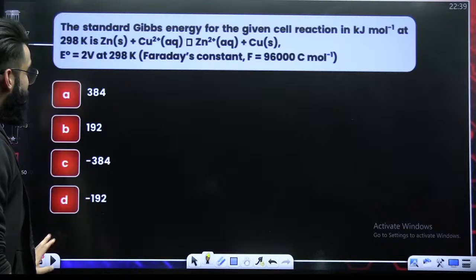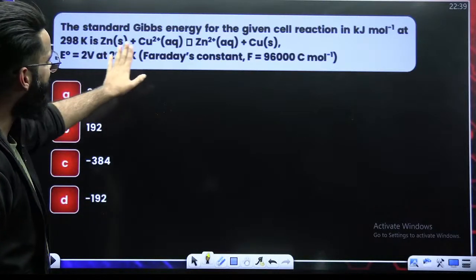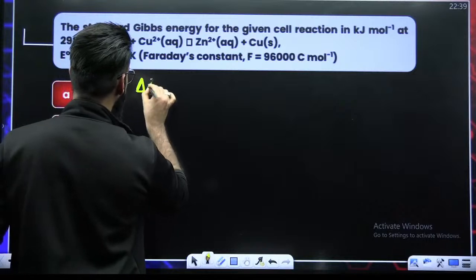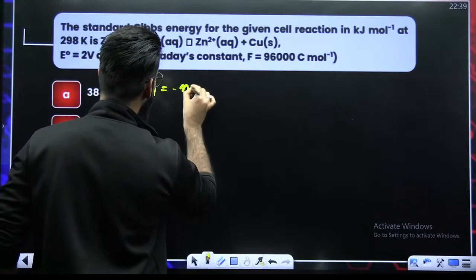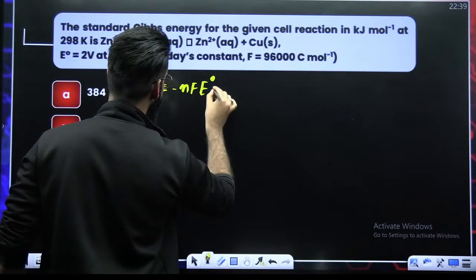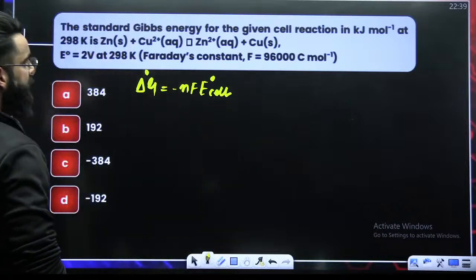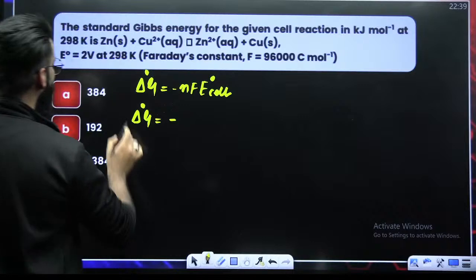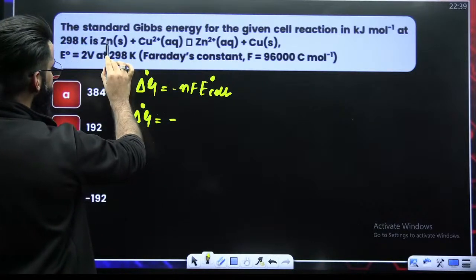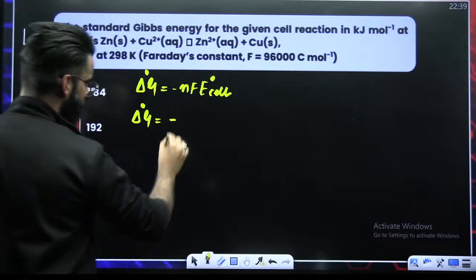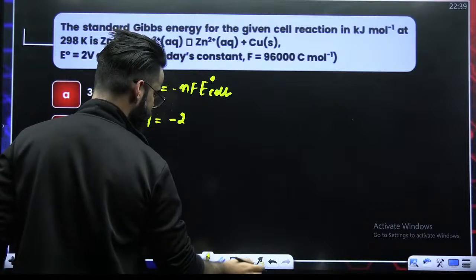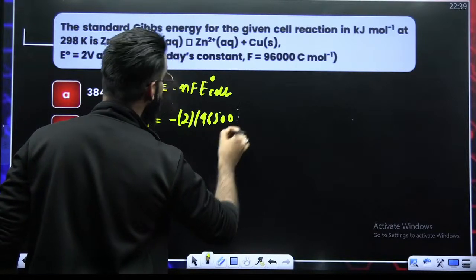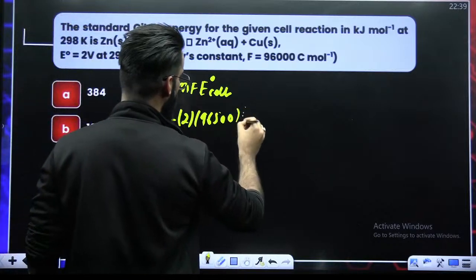Okay, this is also one simple question. We have to calculate standard Gibbs free energy for the given cell. Standard Gibbs free energy means delta G naught, and you know delta G naught is nothing but minus nFE naught. So delta G naught would be equal to minus n value for the reaction. If you look carefully, 0 to +2, that means n value is 2. Faraday's constant is how much? Faraday's constant will be 96500 coulombs. E naught is given to me as well, that is 2 volts.